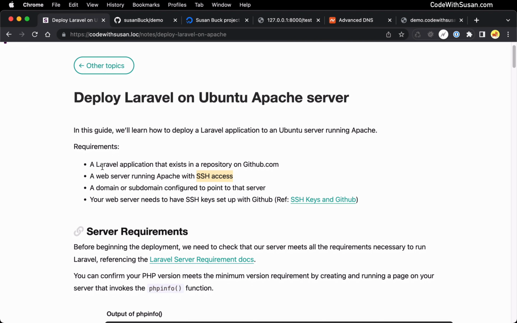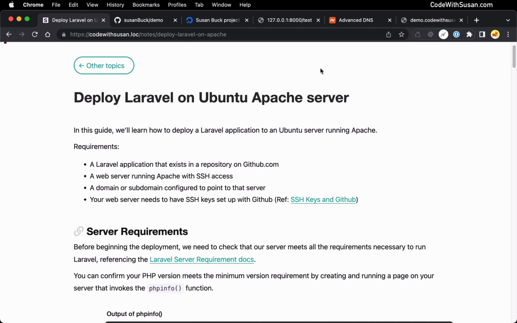As part of the setup process, I'm also going to be showing how to configure a domain or subdomain to point to your Laravel application on your server. In order to do this, you do need to pre-configure the domain you want to use to point to the IP address of your server.